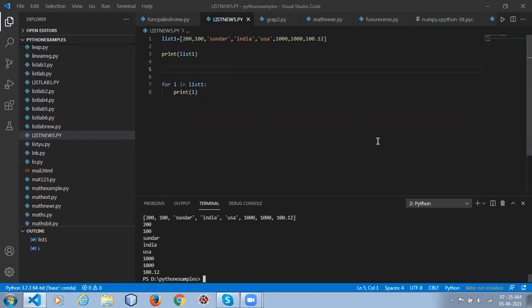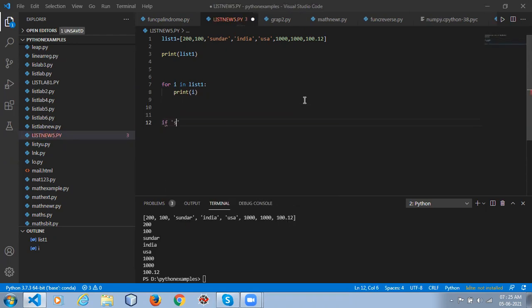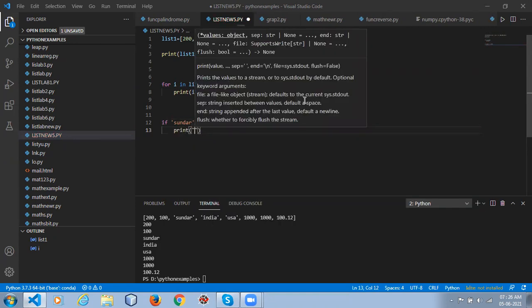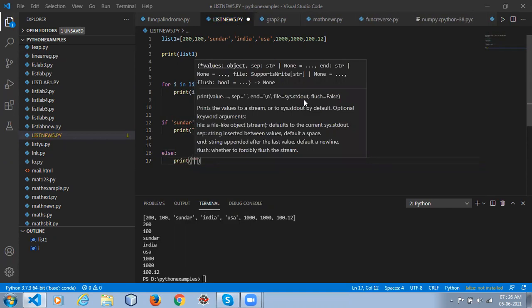We can also use an if condition to check a particular value. You can check whether the item is there. For example, if Sundar in list1, print yes, else print no.